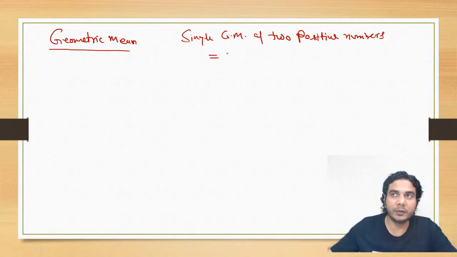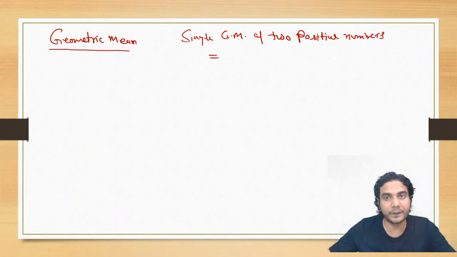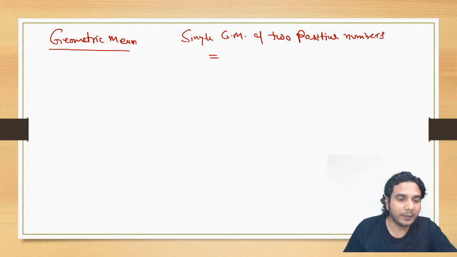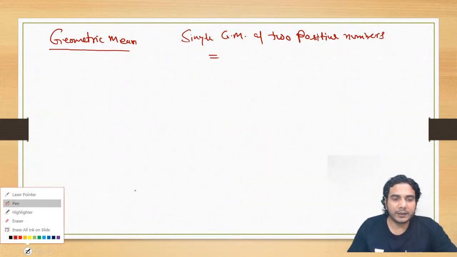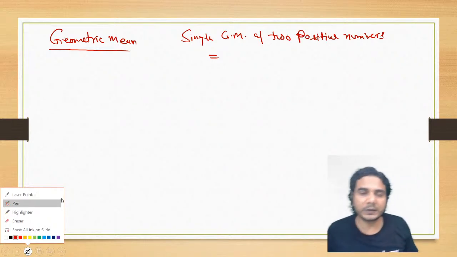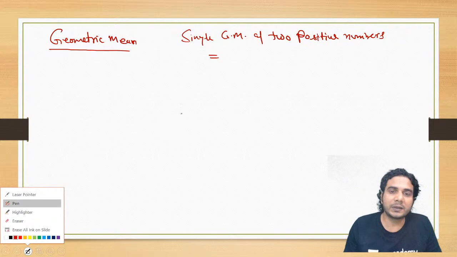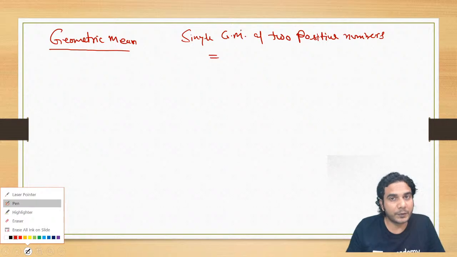Although sometimes the students argue that if you take both the numbers negative, then their product will be positive, and then you can take a square root, because the geometric mean of two numbers is under root of AB, if A and B are the numbers. Then they ask, under root of AB is defined when A and B both are negative. But no, that will be defined, but that won't be the geometric mean. This is what I want to say. Whenever you take the mean of some two numbers, it always lies between the numbers. So that is not a mean. That is not defined as geometric mean. So geometric mean is defined for positive numbers only.